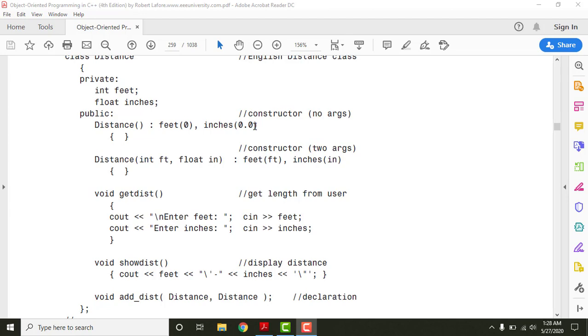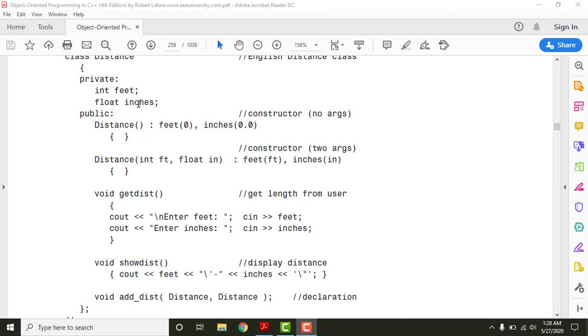Now this constructor is known as the default constructor. Default constructors are basically available within the compiler, right? So if you do not place a default constructor, the compiler will automatically initialize our created objects to a certain value. But if you want to initialize the created objects to the value of 0 or to a predefined value, then we need to use the default constructor here. So this constructor with no argument is known as the default constructor. And this constructor is a multiple argument constructor, so we need to assign the values to it, and then these values will be assigned to our data members here.